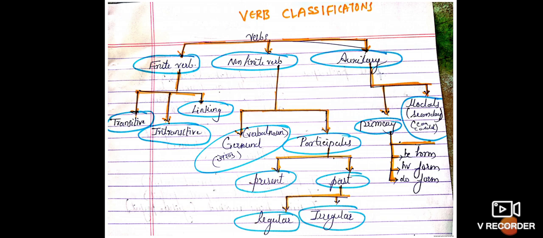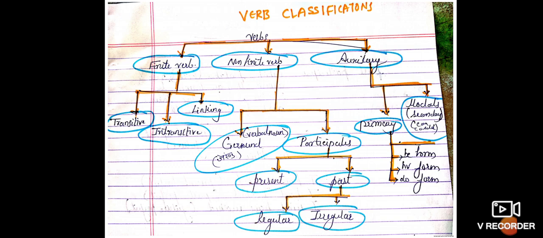So auxiliaries are further categorized into primary auxiliaries and modals, which are also called secondary auxiliaries. Primary basically has three forms: the to be form, the to have form and the to do form, whereas modals are like can, could, would, and so many of them, alright.